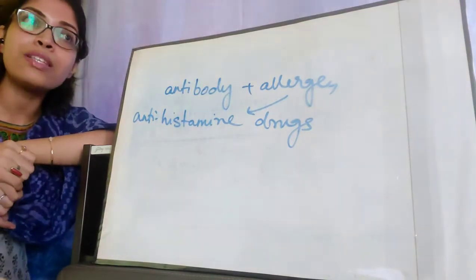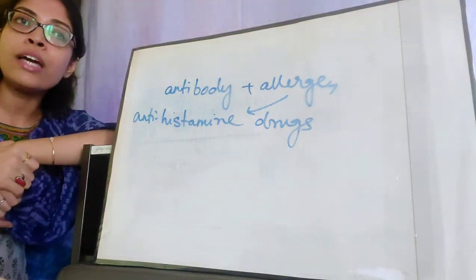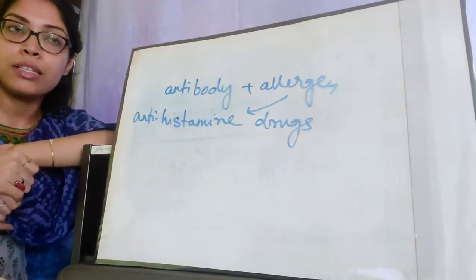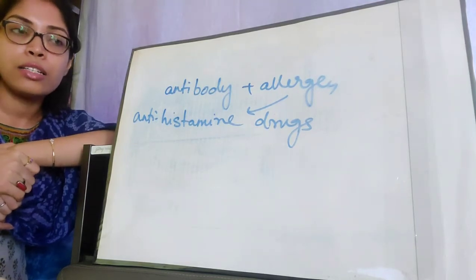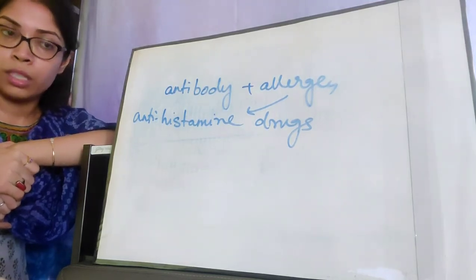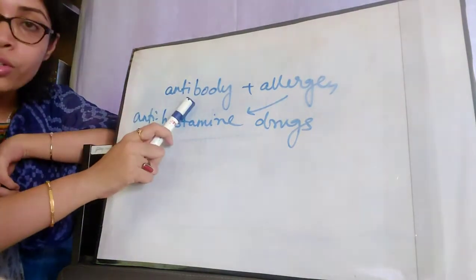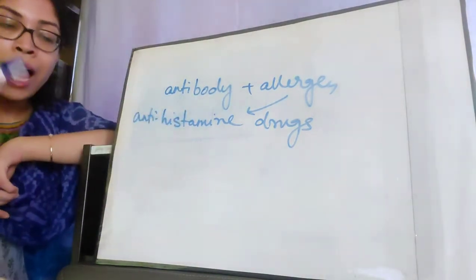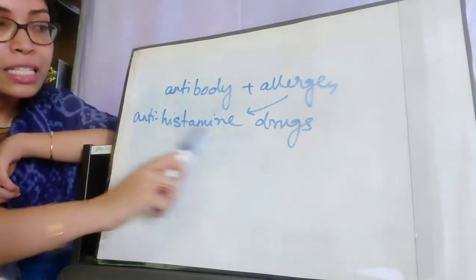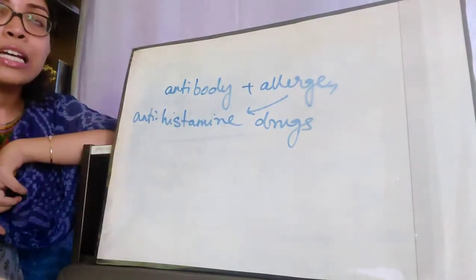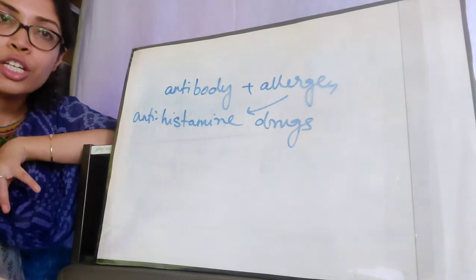The immune system is overreacting due to the entry of certain foreign substances like allergens, and as a result, the body is producing more and more of the soldiers of the body, which are known as antibodies. As a result, histamine is produced, and it causes those different allergic reactions.